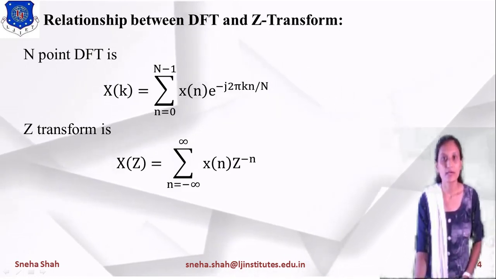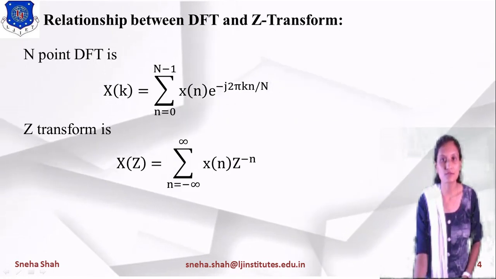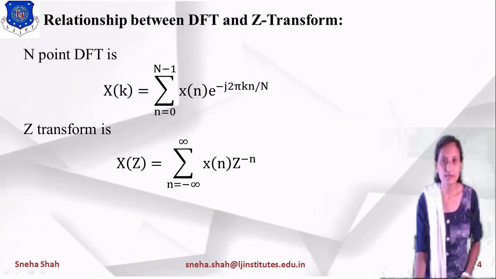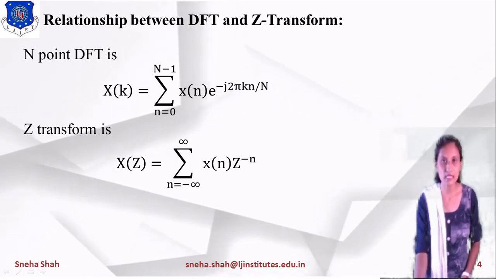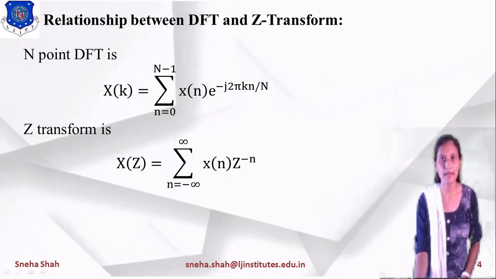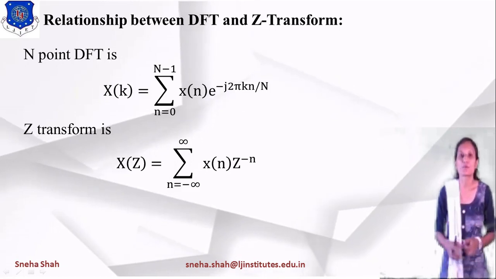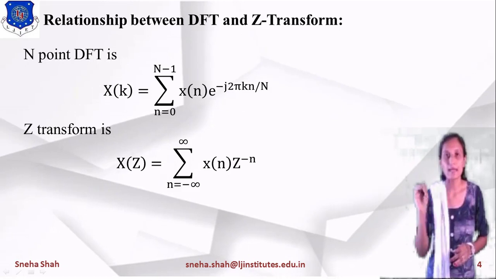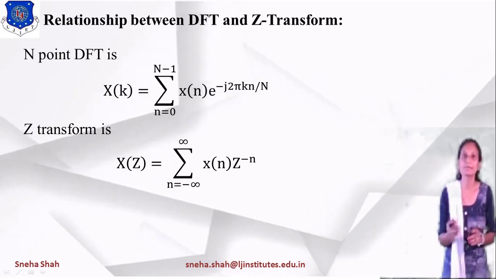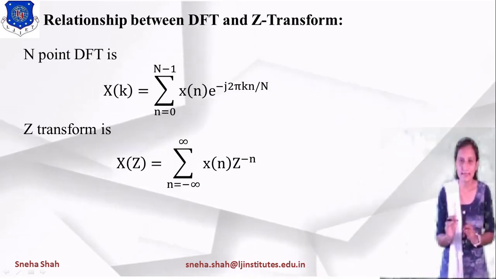Now you can see that here the term x of n is the same, and the minus n is also the same. So the difference is that here the term is z, instead of which the DFT has e raised to j 2 pi k by capital N, right? So when we take z equals e raised to j 2 pi k by capital N, then the DFT looks like the Z transform.